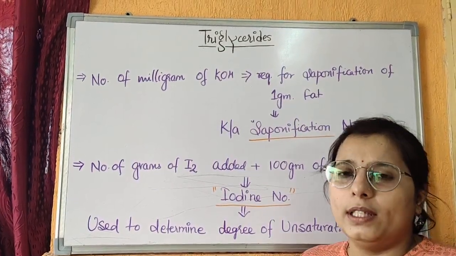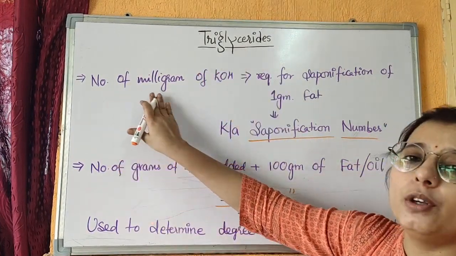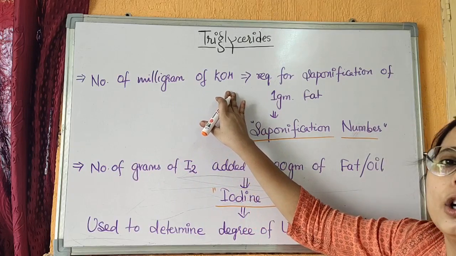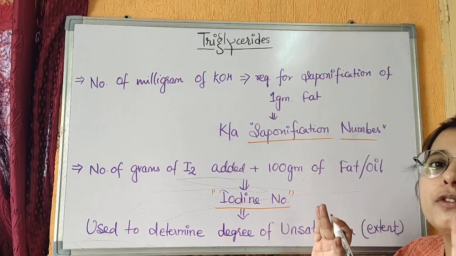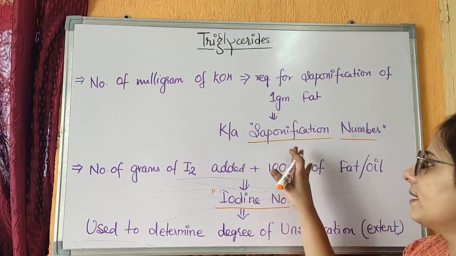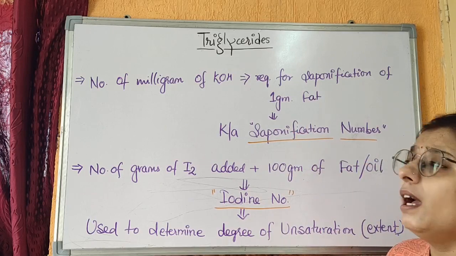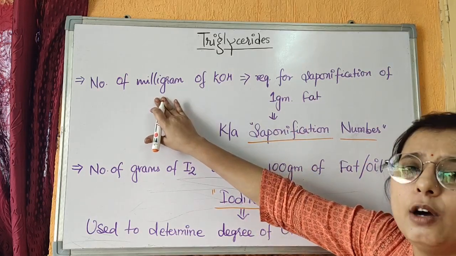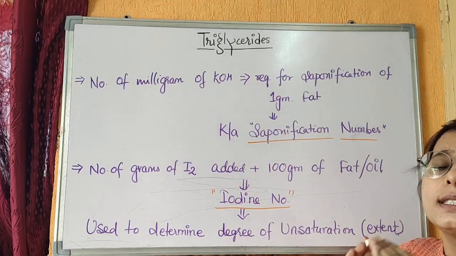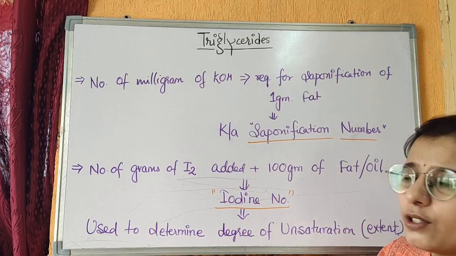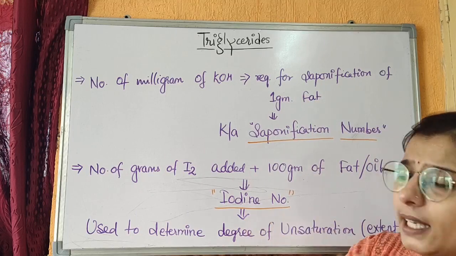Now, two major points must be remembered about triglycerides. First, the number of milligrams of alkali or KOH required for saponification of 1 gram of fat is called the saponification number. The saponification number describes how many milligrams of alkali are required for the saponification or hydrolysis of 1 gram of fat. That is one point.